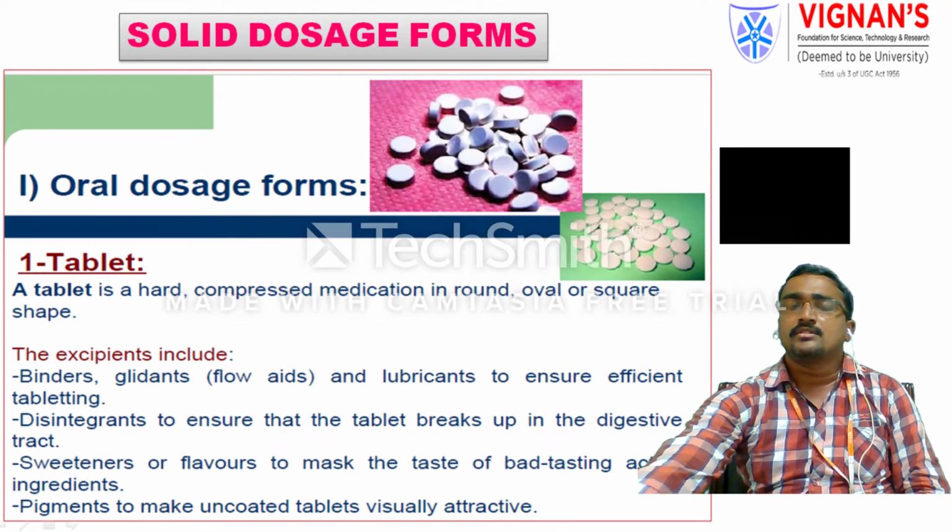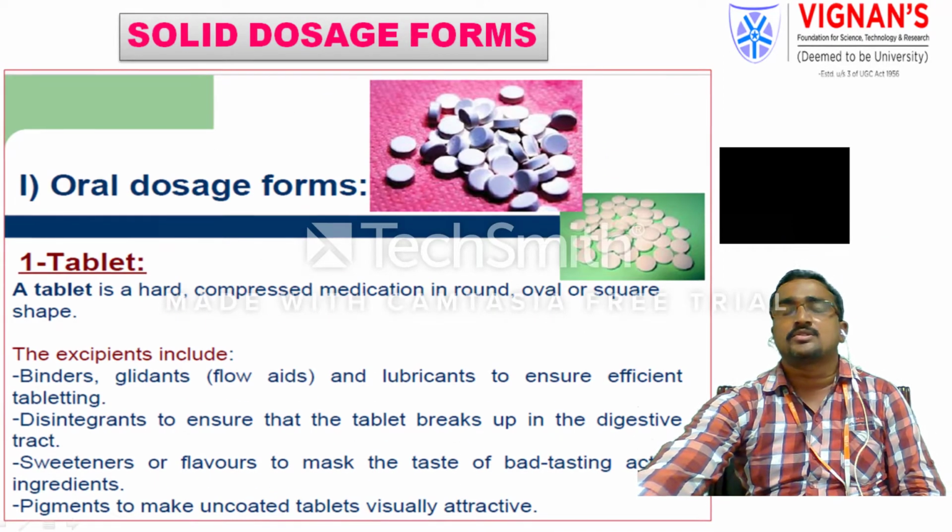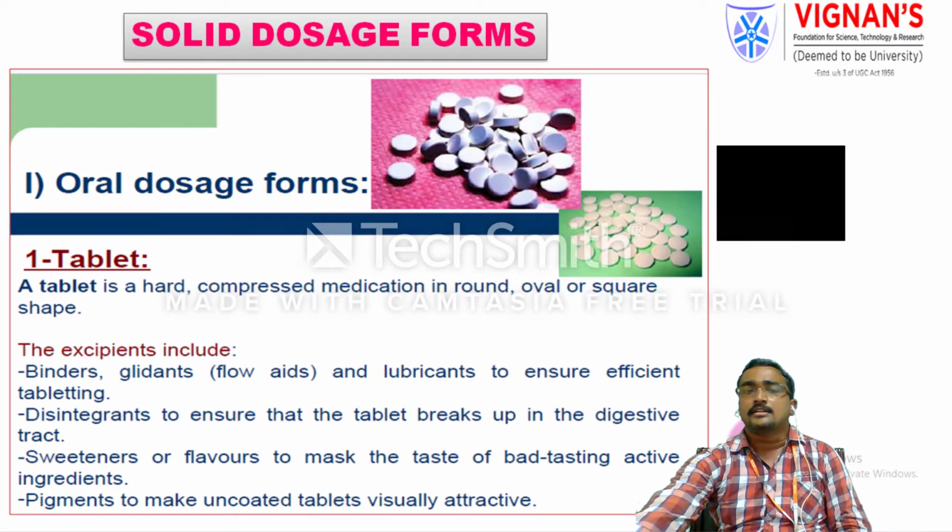First I would like to start with solid dosage forms. A tablet is an oral dosage form. The oral route is the preferred route because of its convenience, and most patients accept it. A tablet is a unit dosage form, a hard, compressed medication in a round, oval or square shape. Different shapes and sizes of tablets are currently available in the market.